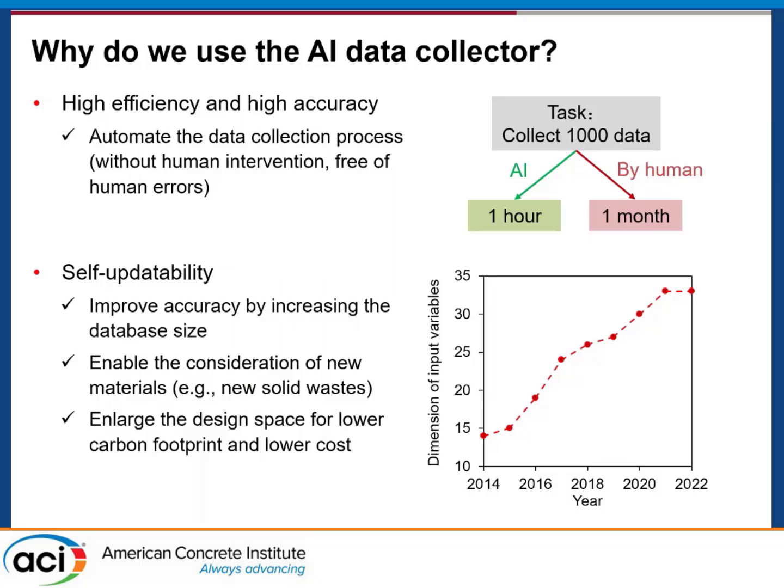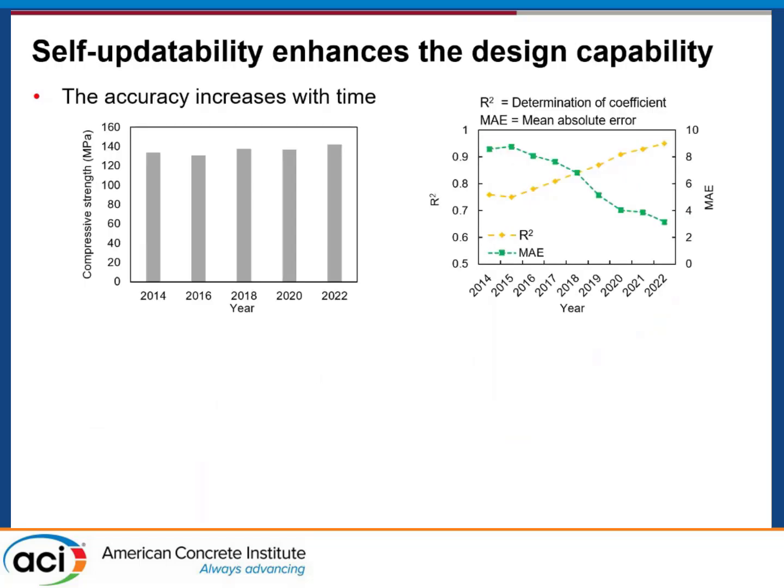This new data set will include a lot of new information. For example, this year we did more experiments using another type of waste material. Then in our data set, we will have this kind of information, which enables us to update our machine learning model to consider this new design space. So basically, this will enlarge our design space, and because of this enlarged data space, we achieve higher accuracy.